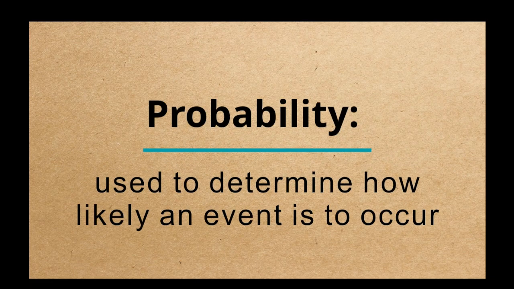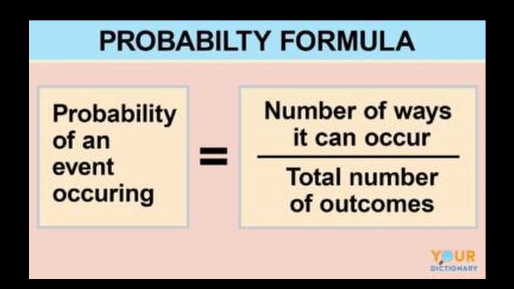Well, probability is most commonly used to determine how likely an event is to occur. The way we view probability is from the perspective of the number of ways an event can occur, and from that, we compare it against the total number of outcomes. With this information, we'll be able to predict the likeliness that the event will occur.